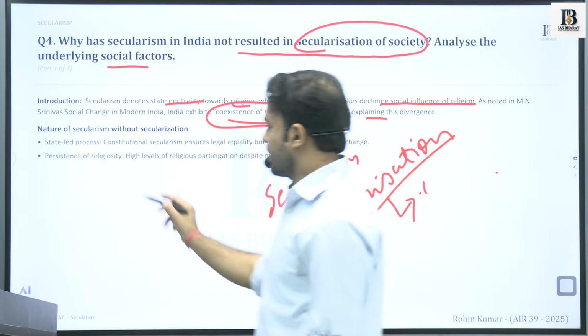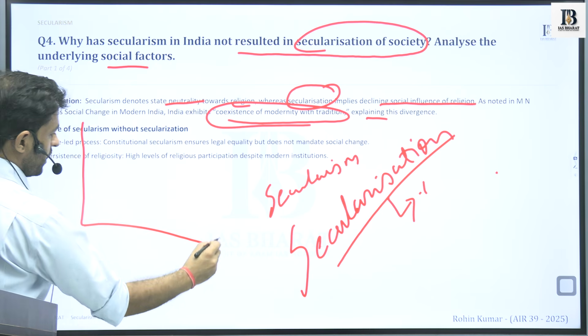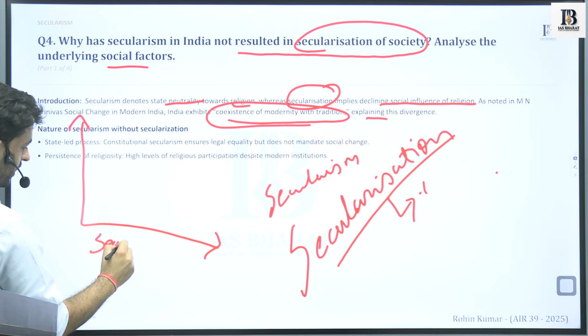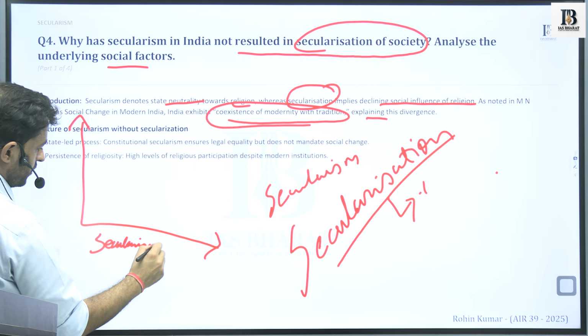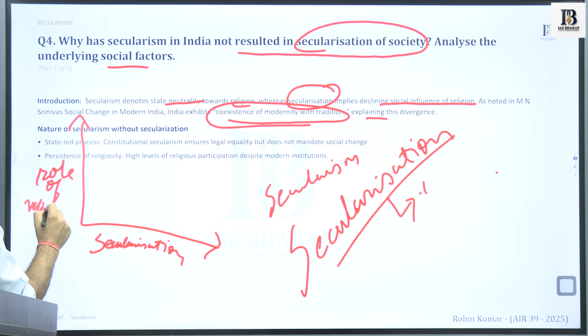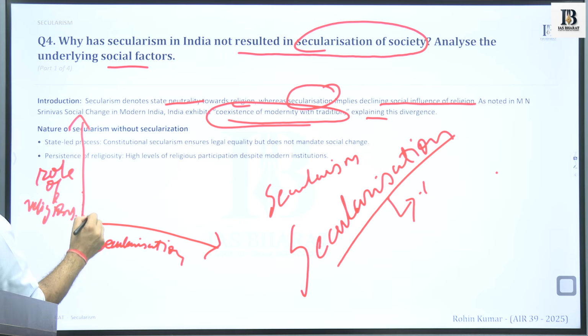So we can make a graph of it. What is secularization? And here we have the role of religion or society, social customs, traditions. When this rises, there will be less secularization.